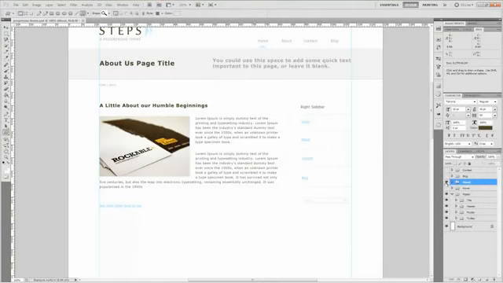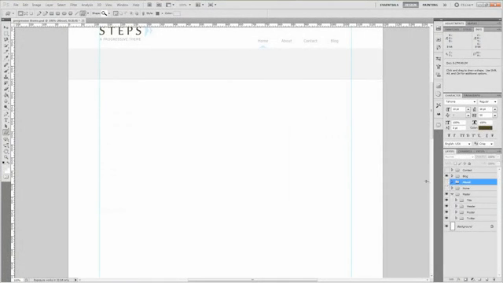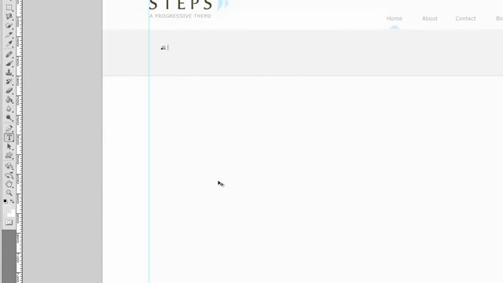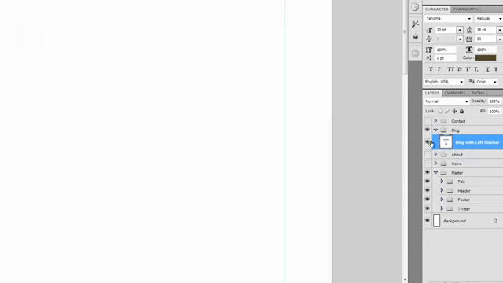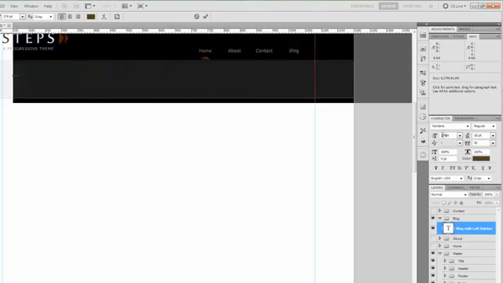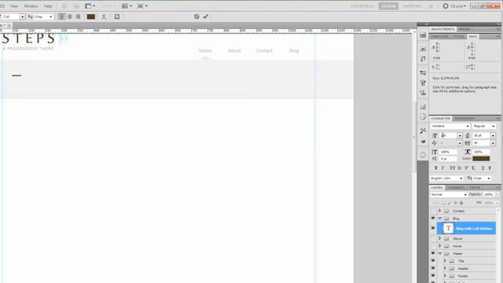Alright, now let's take that out and let's open up the blog. Some of this is going to be similar to the About page. We're going to grab the text tool and write blog with left sidebar. Change the font to Verdana. Make it 24 pixels. Oh, that's too big. 24 pixels. The color stays the same, and go ahead and make it bold.